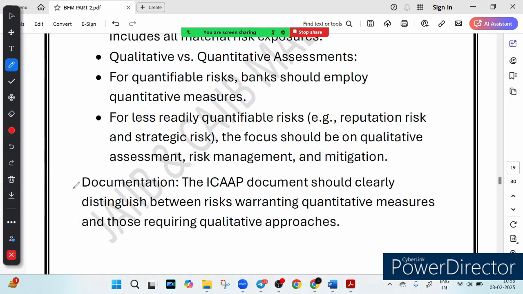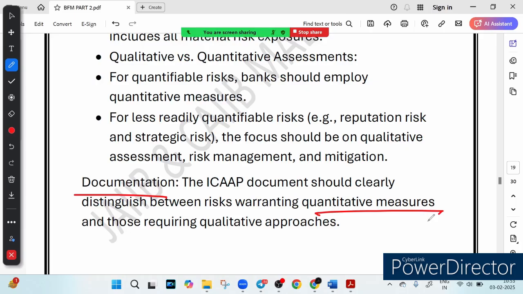All these assessments must be properly documented in the ICAAP report. A well structured ICAAP document helps the bank show regulators and investors that the bank is well prepared for the risk, and it improves internal decision making.